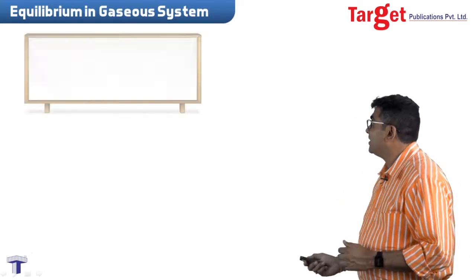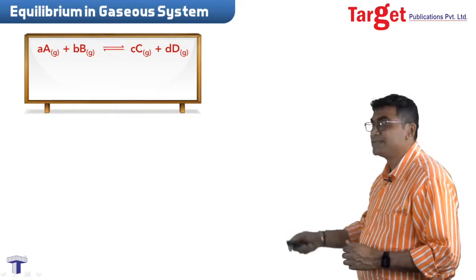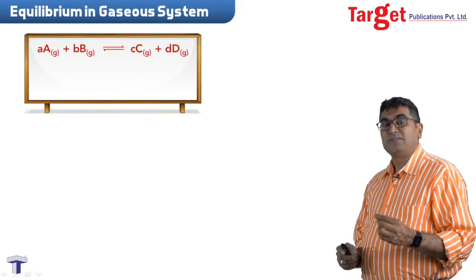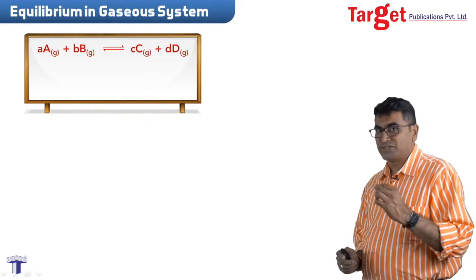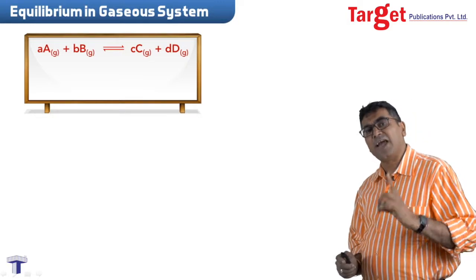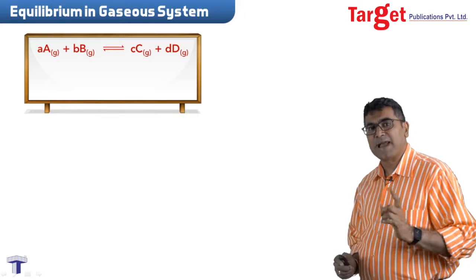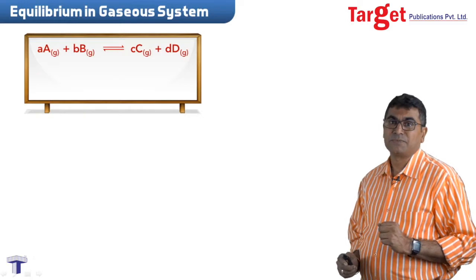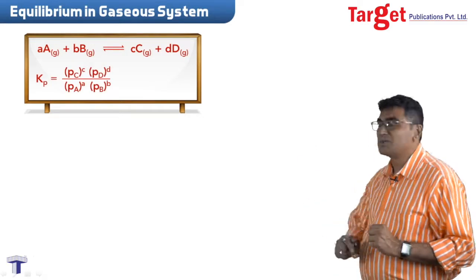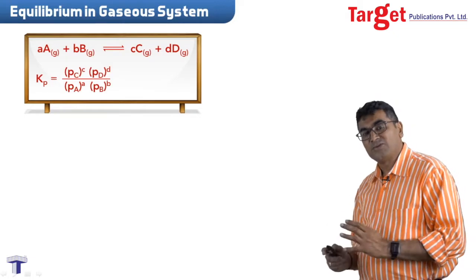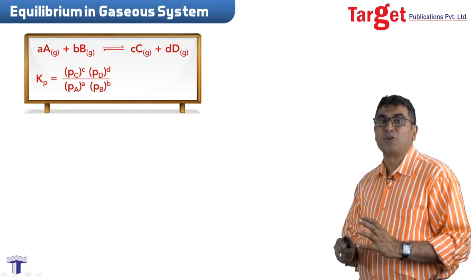Let's look further. In case of a gaseous system, something like this, all the substances are gases. In that case, the active mass is the partial pressure itself. In previous cases, active mass was nothing else but molarity. This time, active mass is the partial pressure. Then, equilibrium constant is given by product of partial pressures raised to the power of the stoichiometric coefficients.